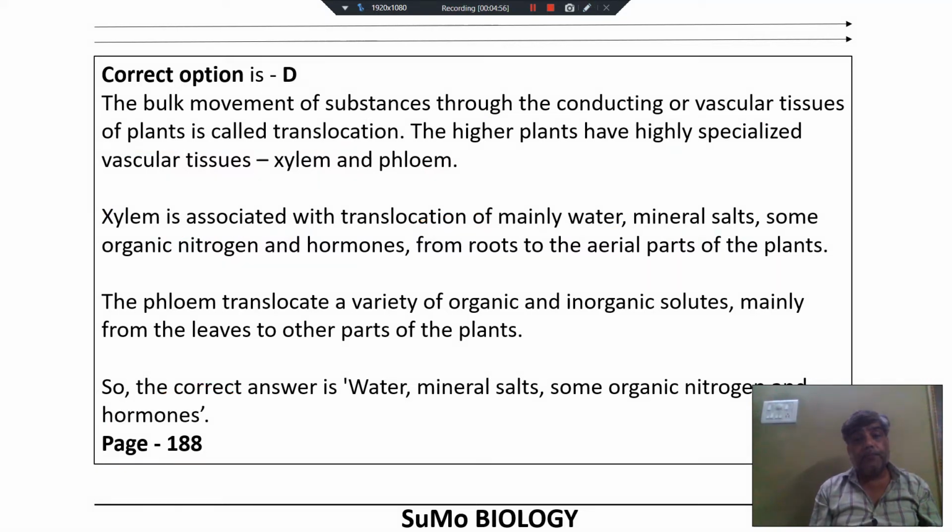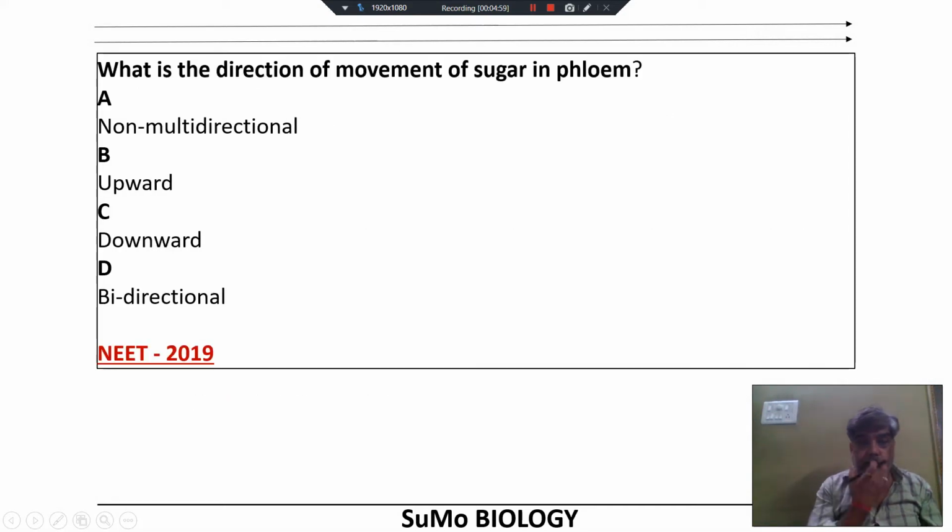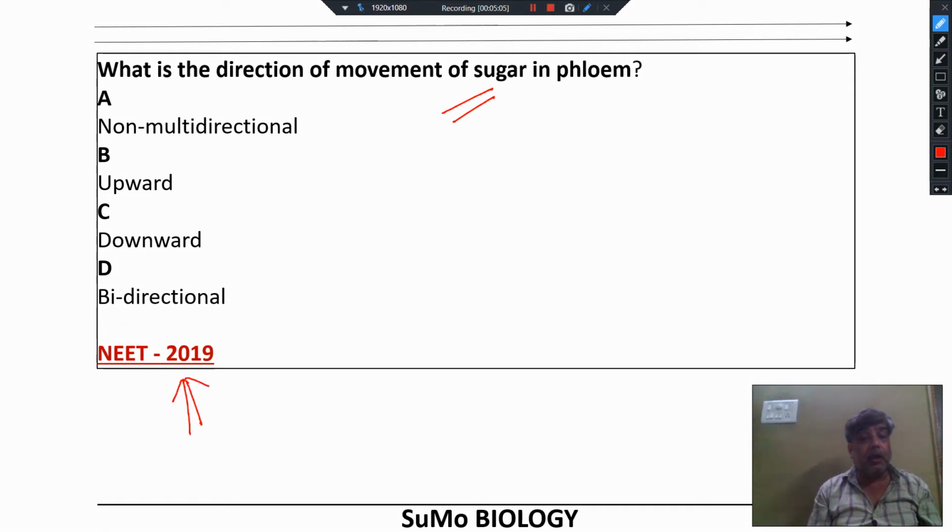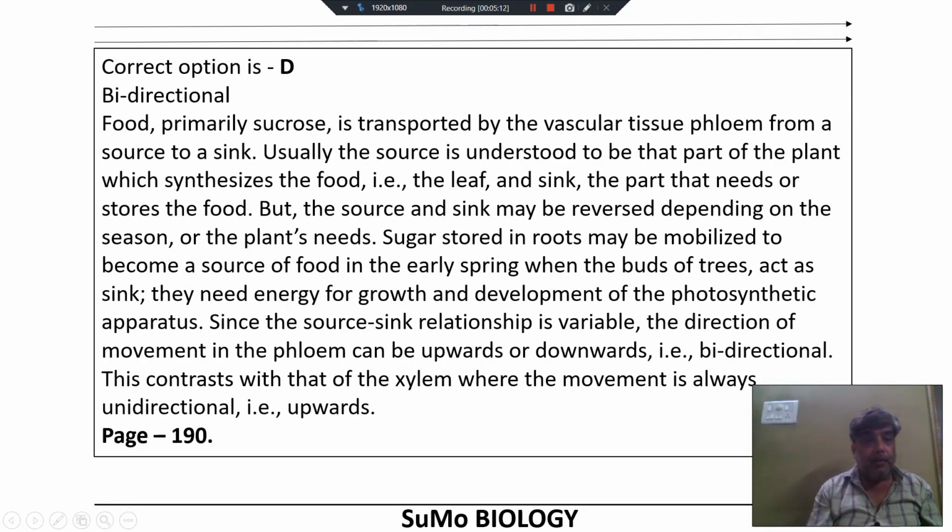Okay, move to the next question. What is the direction of movement of sugar in phloem? This is also from NEET 2019. Non-multidirectional, upward, downward, bidirectional. The correct answer is bidirectional. You should go with bidirectional.